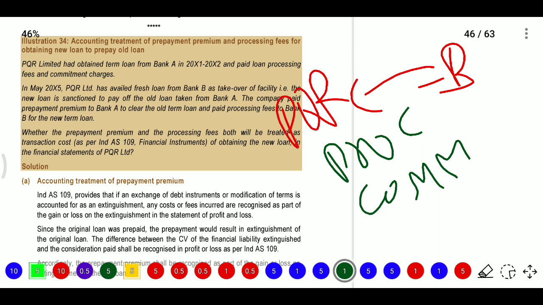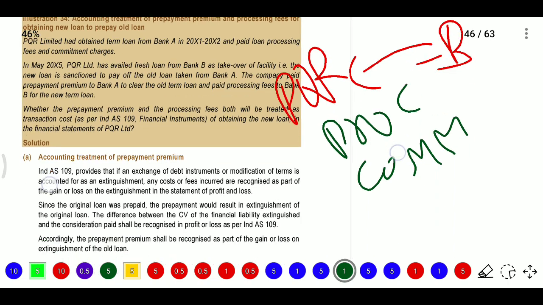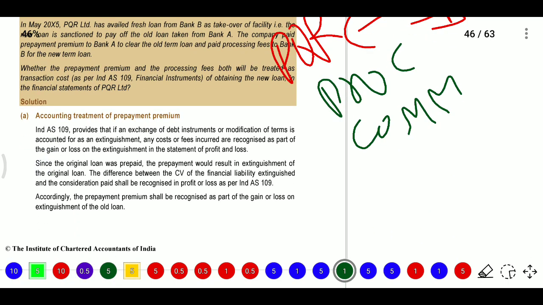So they are changing the terms. For changing the terms they are paying some fees. Where if you are paying any prepayment premium and processing fee, both will be treated as transaction cost as per Ind AS 109 Financial Instruments for obtaining the new loans in the financial statement of PQR Limited.